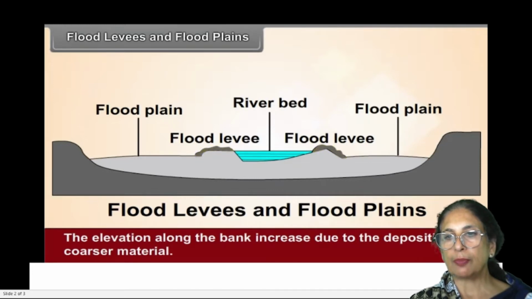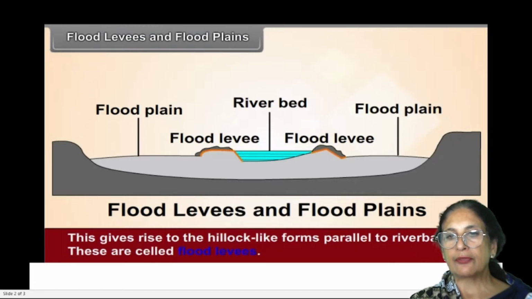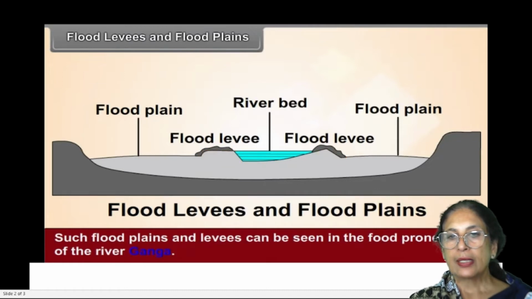The elevation along the bank increases due to the deposition of the coarser material. This gives rise to hillock-like forms parallel to the river banks. These are called flood levees. Such flood plains and levees can be seen in the flood-prone areas of the river Ganga.